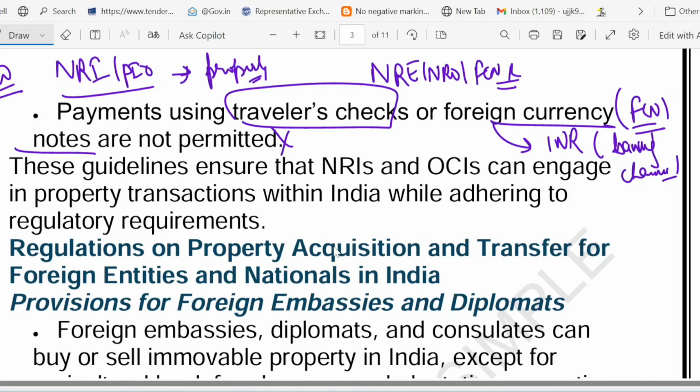Now let me give you one example of Maria. Maria is an OCI. So she can't use her USD cash to buy a Mumbai flat. She must transfer funds from her NRE account. So that is the point.